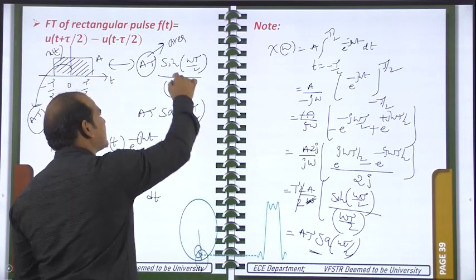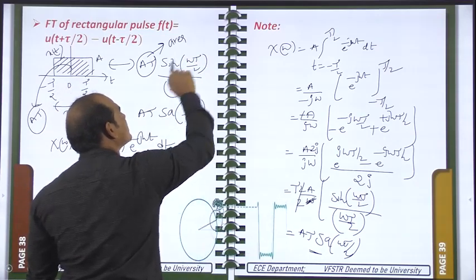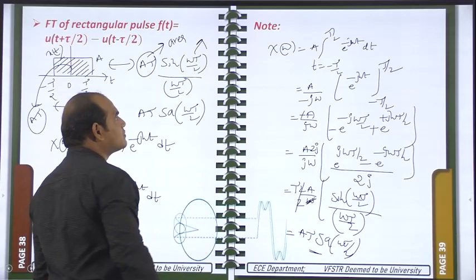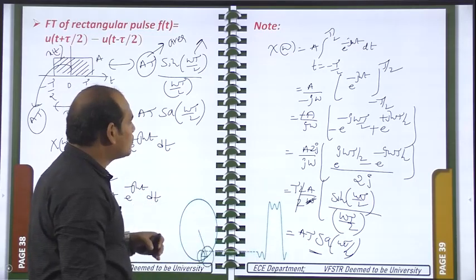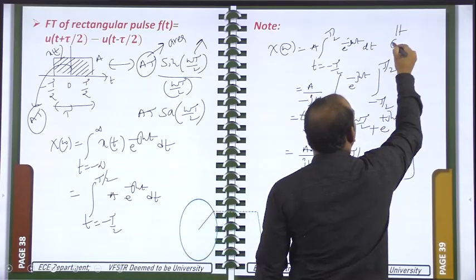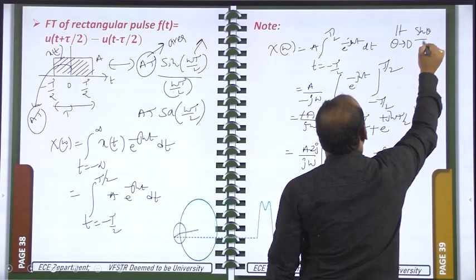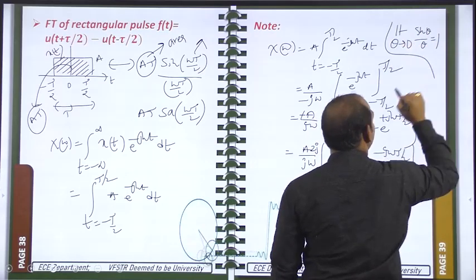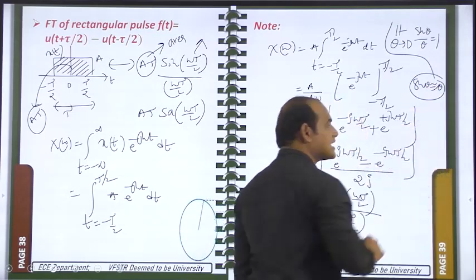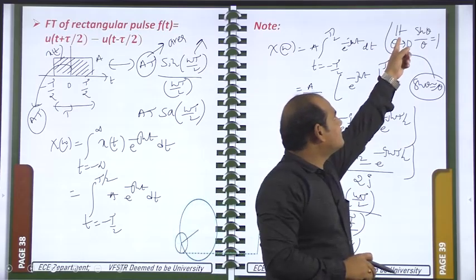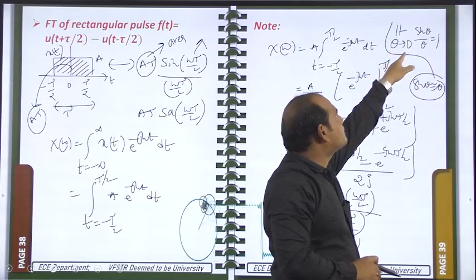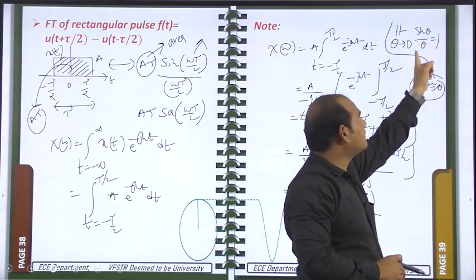And then sin of omega tau by 2 by omega tau by 2 is there. This is the sampling function actually. So whenever omega is equal to 0, what is happening? You need to take the limit. Limit theta tending to 0, sin theta by theta is equal to 1. How did this come? Whenever theta is tending to 0, sin theta is approximately equal to theta. From this approximation, when theta approaches 0, sin theta can be written as theta only. So theta by theta is equal to 1.